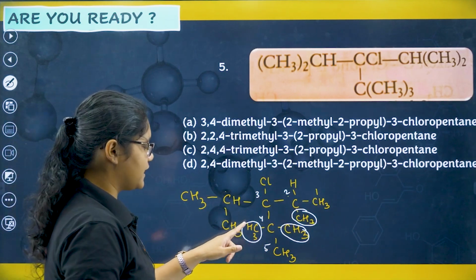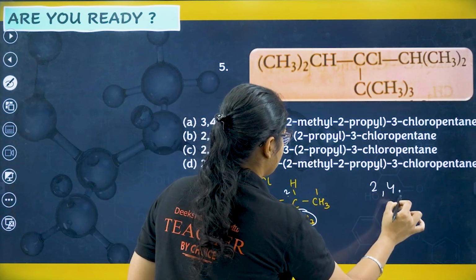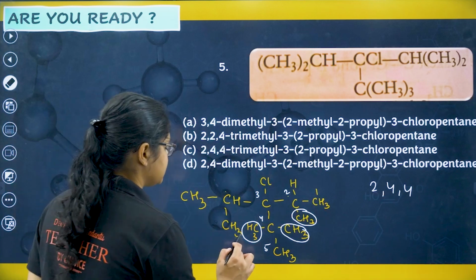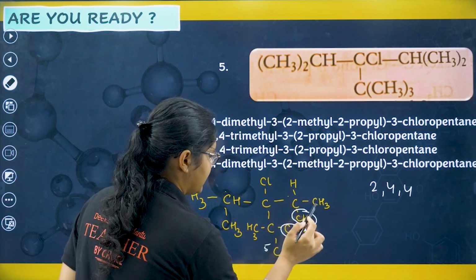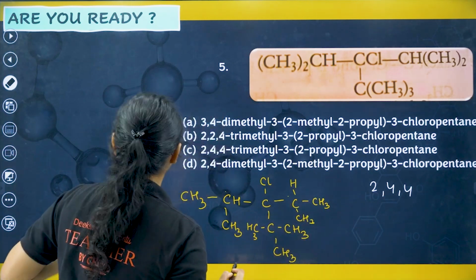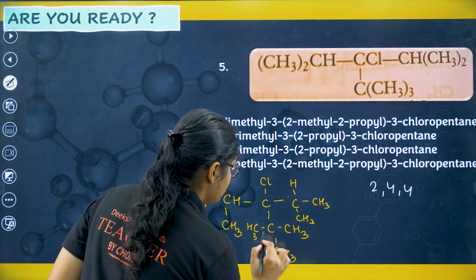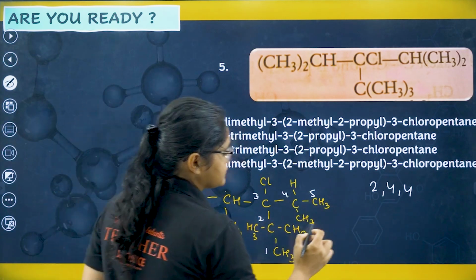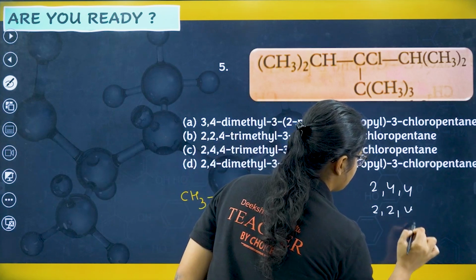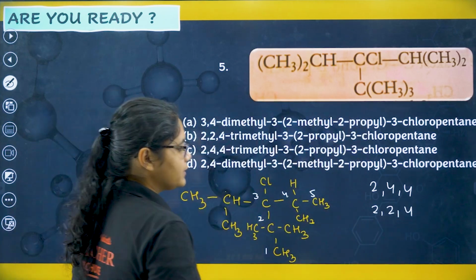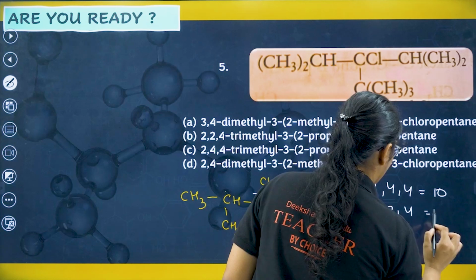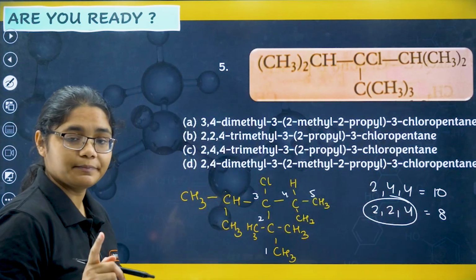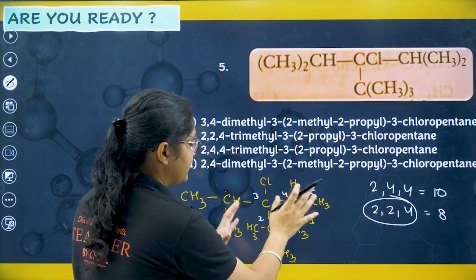If I number from this side, I have substituents at 2, 4 and 4 position. What if I number it from the opposite side? If I number it like this, 1, 2, 3, 4 and 5, in this case I have substituents on second and then fourth position. If I total this one, this comes out to be 10 and this comes out to be 8. So definitely this is the lowest number, so this should be preferred. So I will be numbering it in this way.